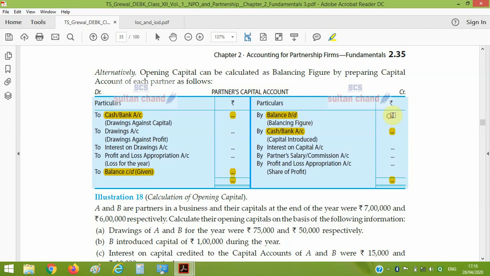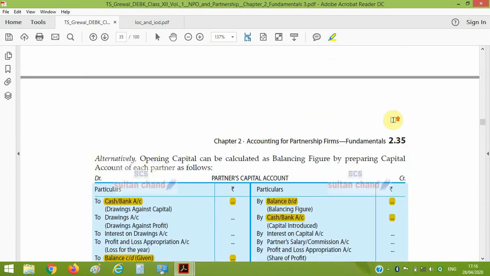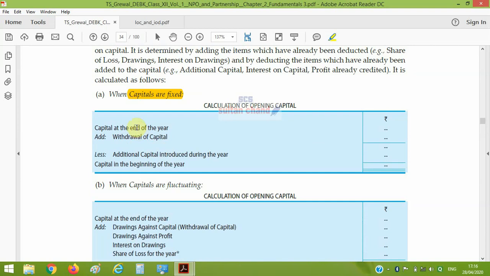This is how we compute the opening capital in the fixed capital system. It is written here in plus minus format: closing capital at the end plus withdrawal of capital minus additional capital introduced comes to the opening capital of the partner, and on the opening capital we will compute the interest at the given rate. This is the formula we will use in the fixed capital account system.